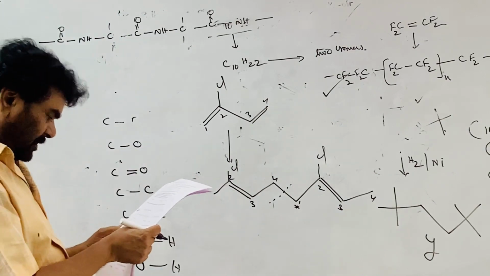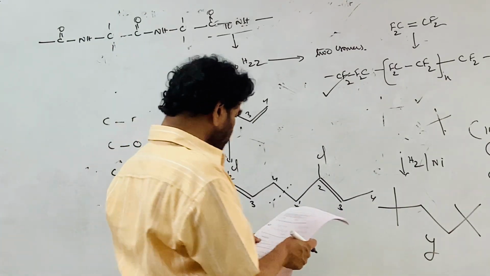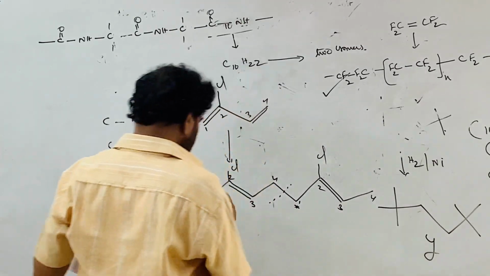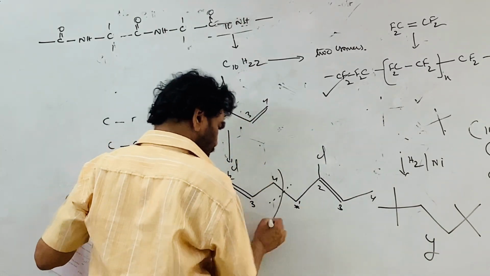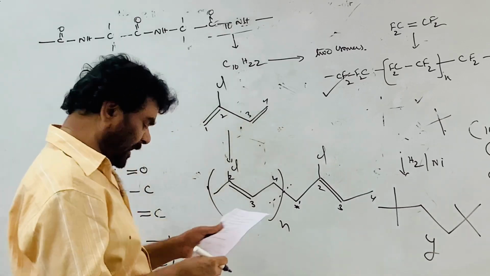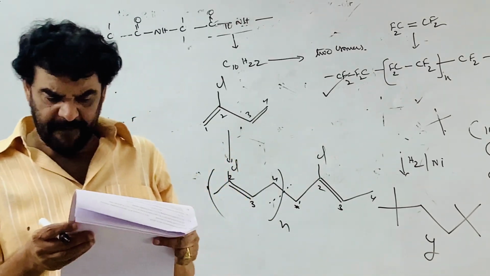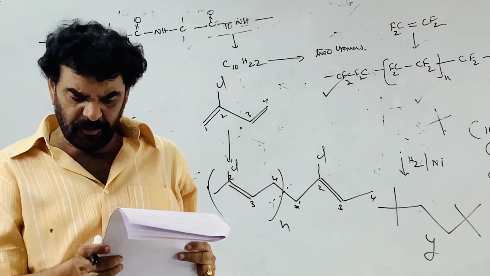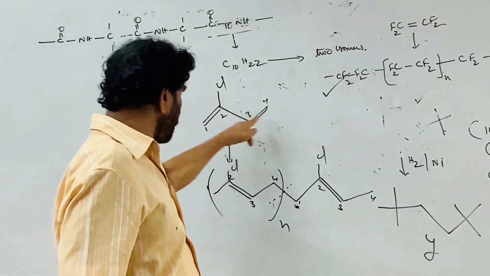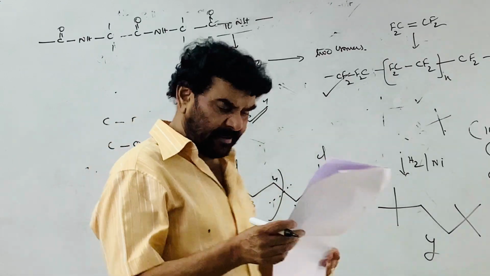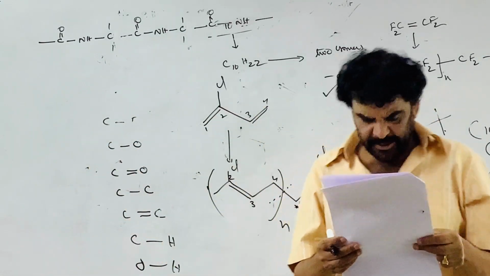This is taken n times. So this is not correct. Neoprene is not correctly represented: there are 1, 2, 3, 4, 5 carbon atoms, whereas there should be only 4 carbon atoms. One CH2 is extra.